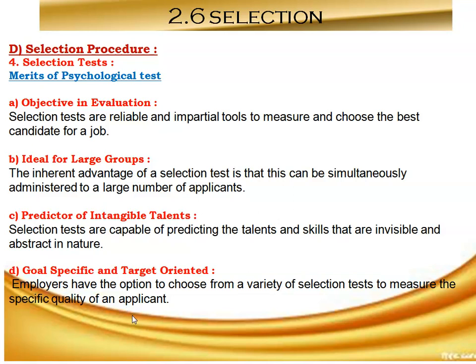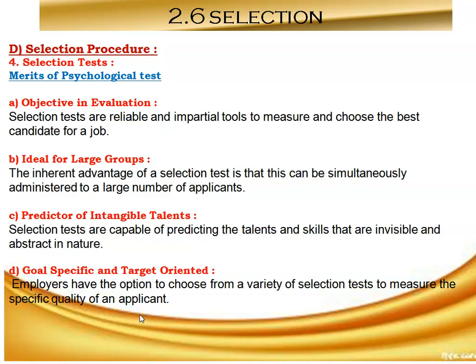Then the next one is predictor of intangible talents. So the selection tests are capable of predicting the talents and skills that are invisible and abstract in nature. So they can measure not only the performance but also the potential of the prospective candidates, or we can say prospective applicants.